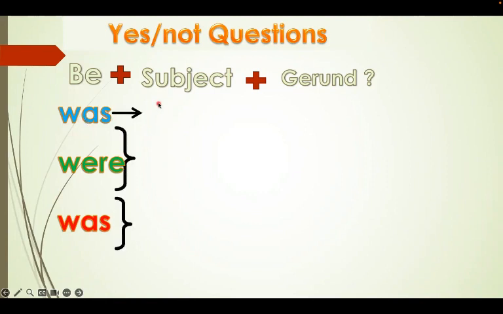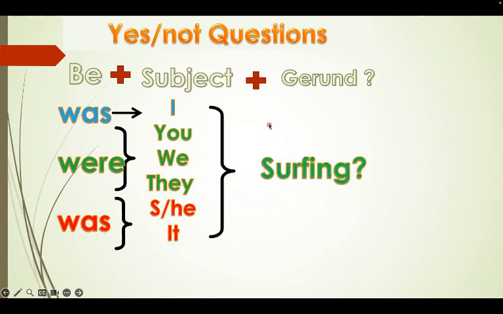Was I, were you, were we, were they, was she, was he, was it. Then here we add the verb plus ing. It becomes was I surfing, were you surfing, were we surfing, were they surfing, was she surfing, was he surfing, was it surfing. Very, very simple.